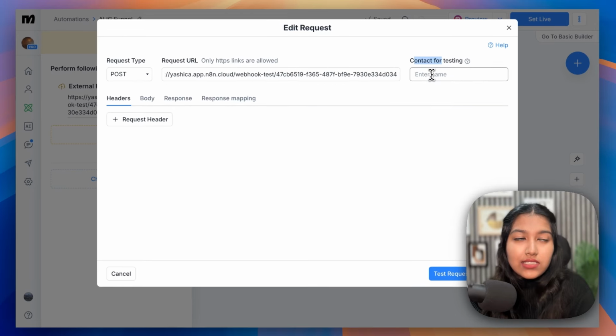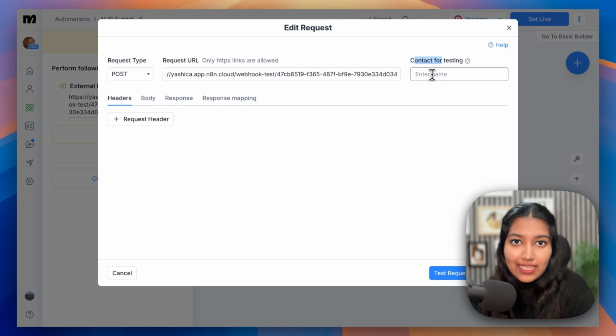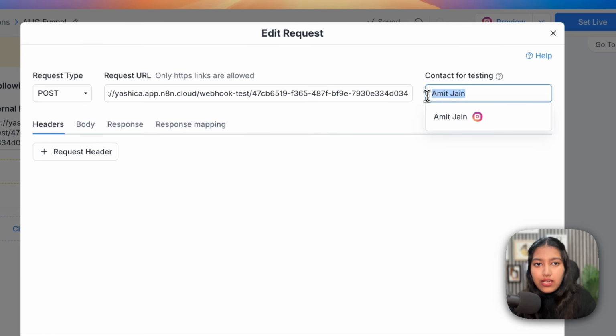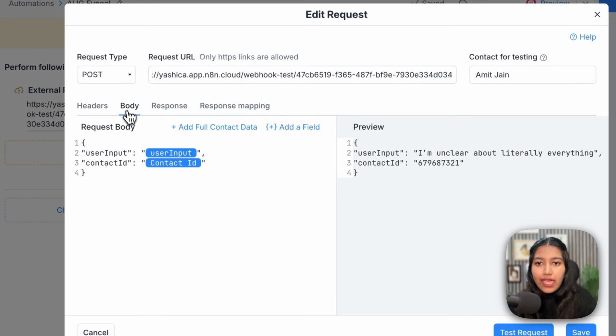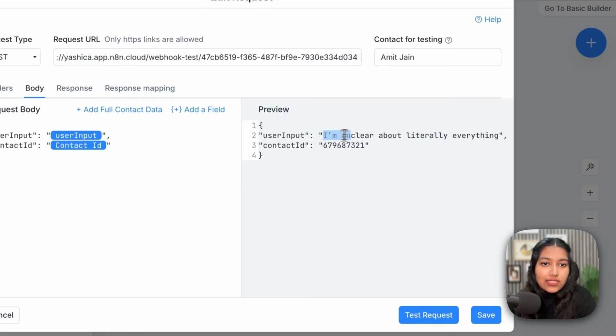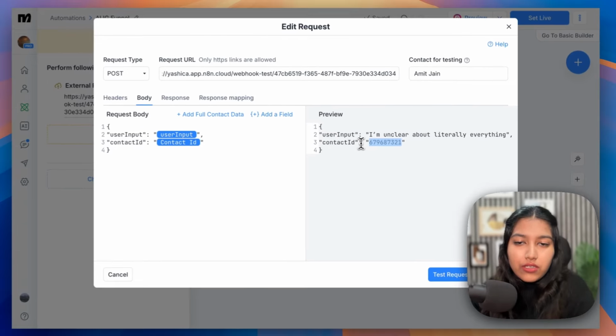Okay. So this is the dummy account through which you had texted your main account. All right. So I've got my account. Now, if I head over to the body, you will actually see the preview. This is nothing else but my last response, which is "I'm unclear about literally everything." And this is the contact ID associated with that particular Instagram account.